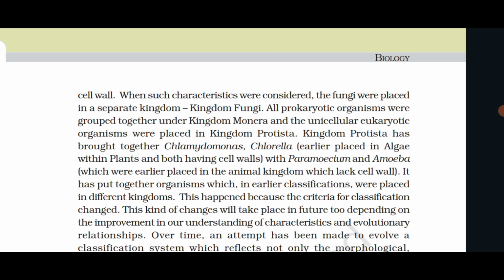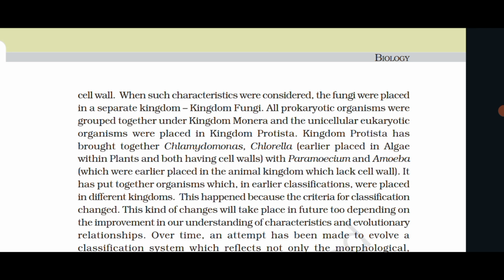All prokaryotic organisms were grouped together under kingdom Monera, and unicellular eukaryotic organisms were placed in kingdom Protista. Kingdom Protista has brought together Chlamydomonas and Chlorella, earlier placed in algae within plants and both having cell walls, with Paramecium and Amoeba, which were earlier placed in the animal kingdom and which lack the cell wall. It has put together organisms which, in earlier classification, were placed in different kingdoms. This happened because the criteria for classification changed.